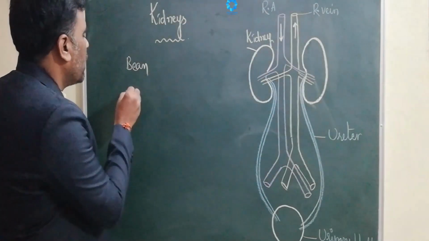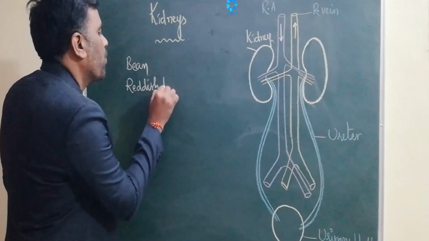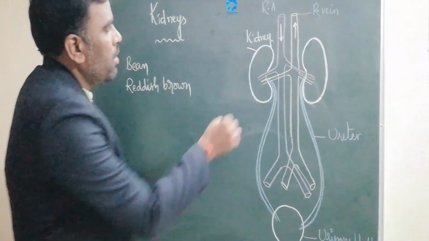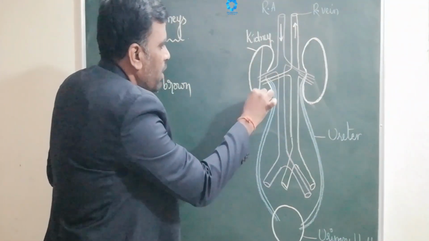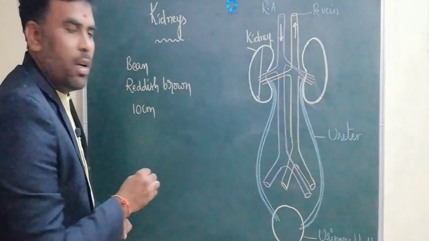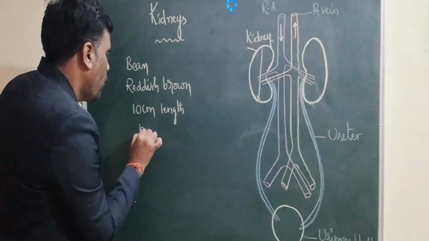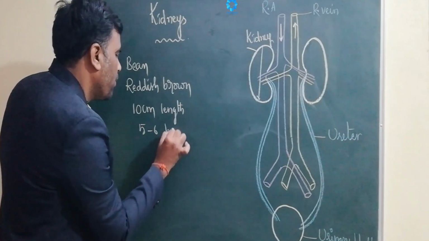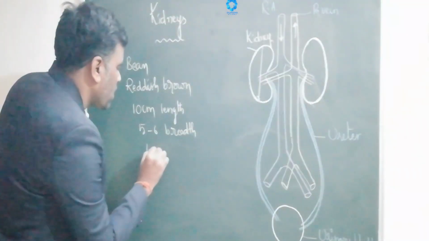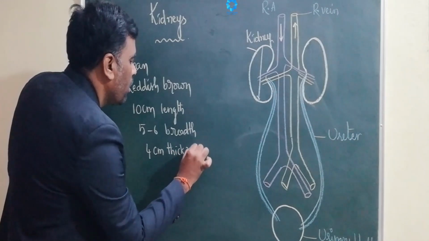The color of the kidney is reddish brown. The length of the kidney is 10 centimeter, breadth 5 to 6 centimeter, and thickness 4 centimeter.